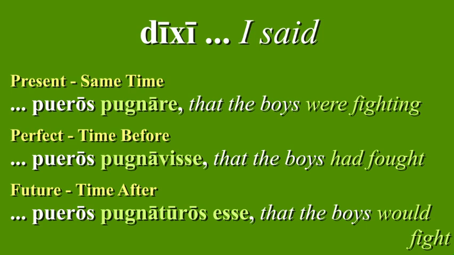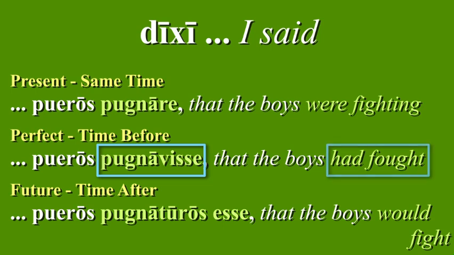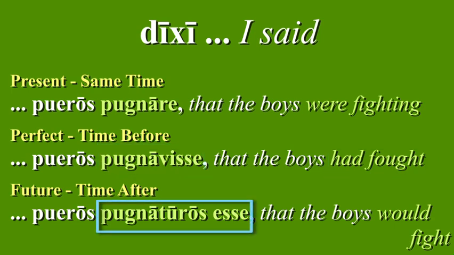Notice how the indirect statement verb changed its translation to reflect how English shows the relativity of the tenses. The perfect infinitive pugnavisse shows time before the main verb, so it has to be translated into the pluperfect tense in English, had fought. And the future of the past is translated would fight.